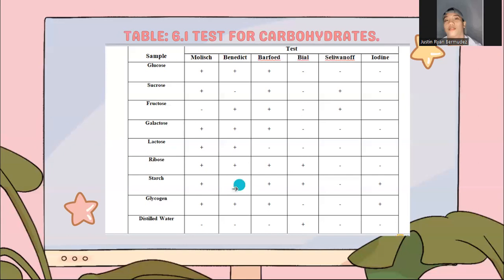And it is negative in iodine because it has no starch. Next, starch is positive in Molisch because it has carbohydrates again, and it is negative in Benedict because it has no reducing sugar. Barfoed is positive because it is a monosaccharide. It has a presence of pentose, so it is positive in Bial. It is negative in Seliwanov because it didn't react, and it has starch, so it is positive in the iodine test.